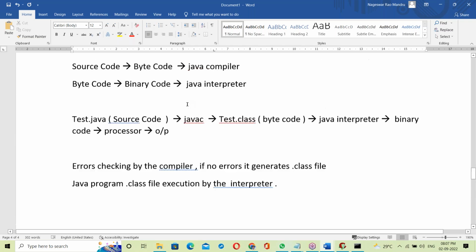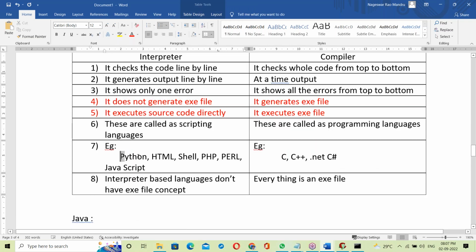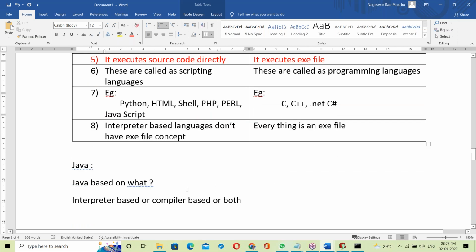Previously, we saw interpreter based languages: Python, no exe file; HTML, no exe file, directly source code executes. Interpreter based languages don't have exe files.